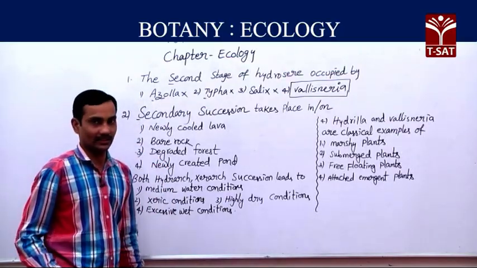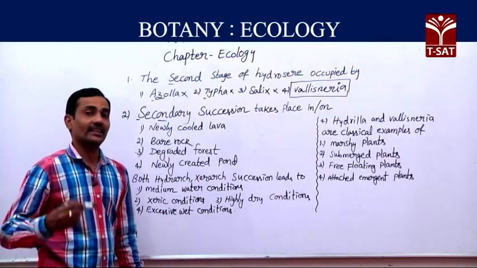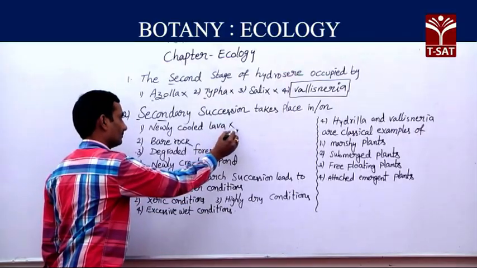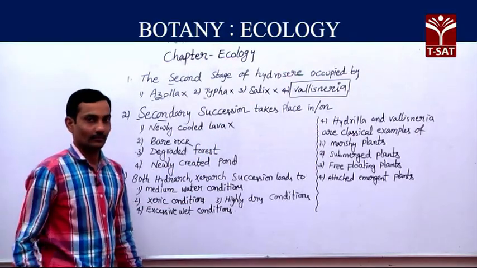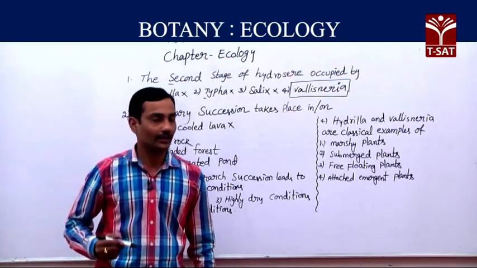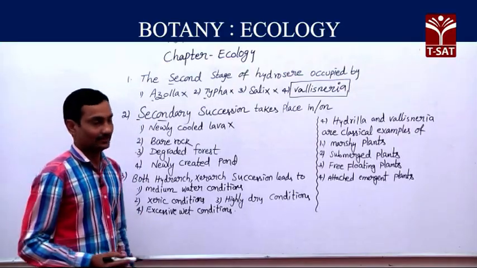But here they are asking about secondary succession. Newly cooled lava is a wrong option, because if a plant community forms on newly cooled lava, that is primary succession.